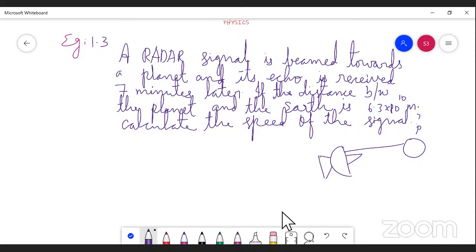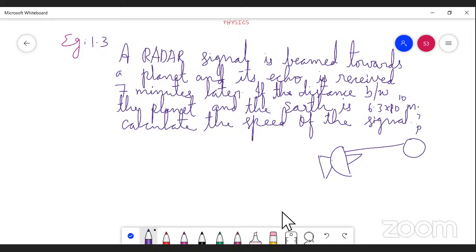Radar signal is beamed towards the planet and its echo is received 7 minutes later. In the previous case, we discussed 2 seconds, the time taken to move from one place to another. But here, the echo is nothing but the repetition of sound. While it is moving from this transmitter to this planet, after the wave strikes this planet, it will bounce back.